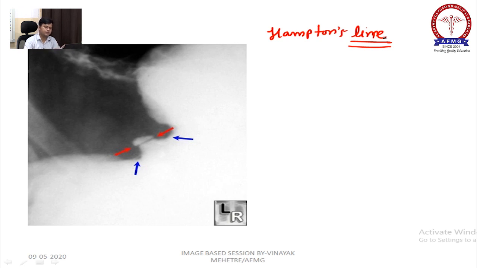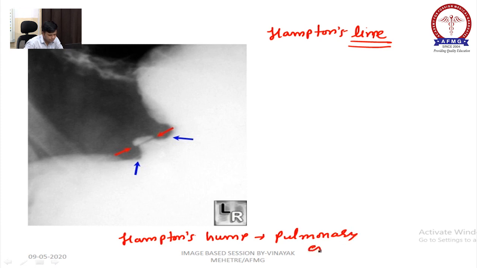There is one more Hampton's, which will be seen in pulmonary embolism, Hampton's hump. We will discuss it in the next session. See, this line is called Hampton's line.